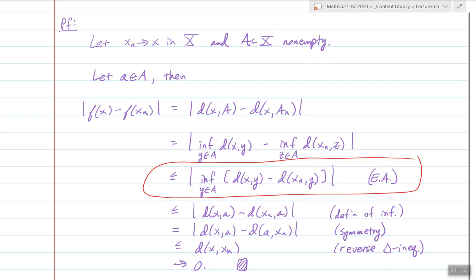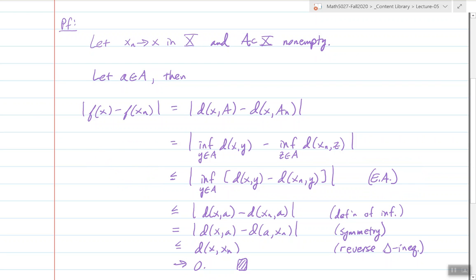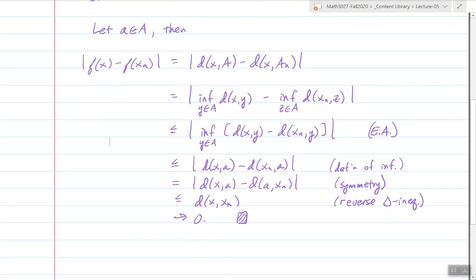So if you're not sure what elementary analysis results are getting me from this step right here down to this next step, then you should go review those involving supremums and see how I basically am using similar results with infimums here. And then I use the definition of infimum to just remove it so that I can put in a fixed but arbitrary point from the set.